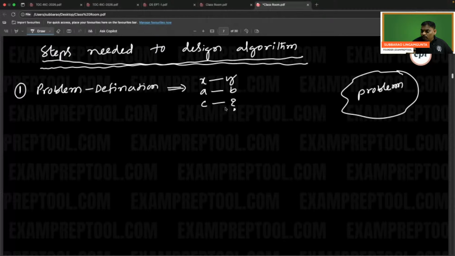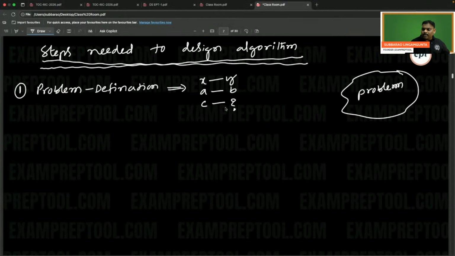Right? For the input C, you don't know what the output is. That means the problem is not clear. So you should know, for this input, what the output is. Input to output matching should be clear. That is the meaning of understanding the problem. So X is input, Y is output, A is input, B is output, C is input, output you don't know.